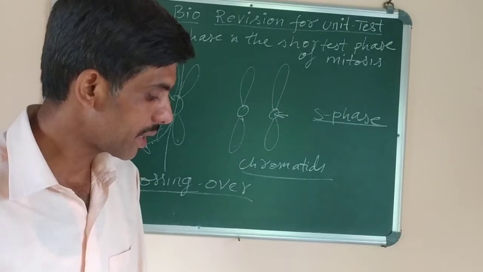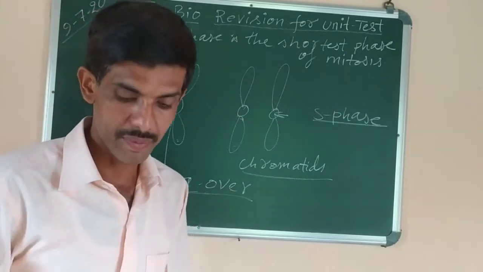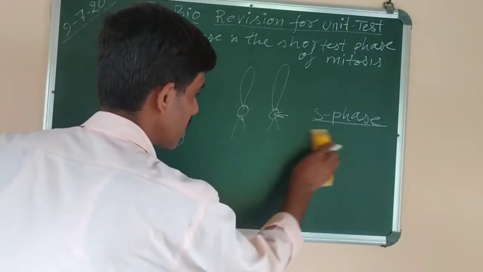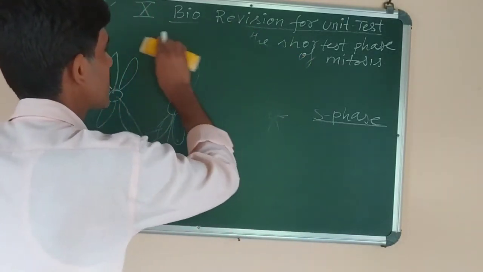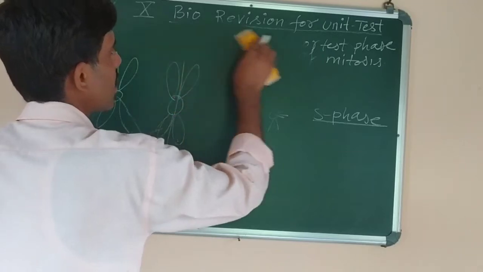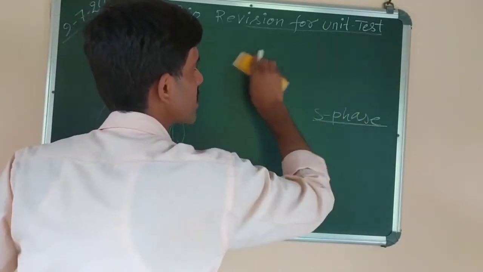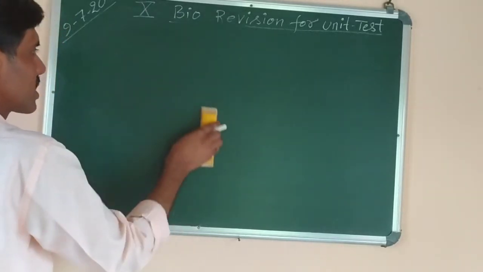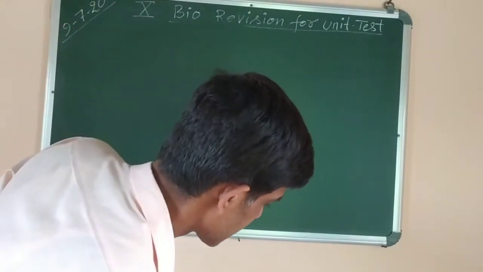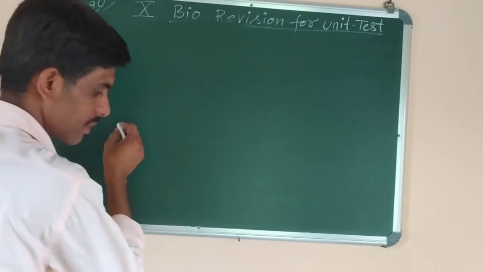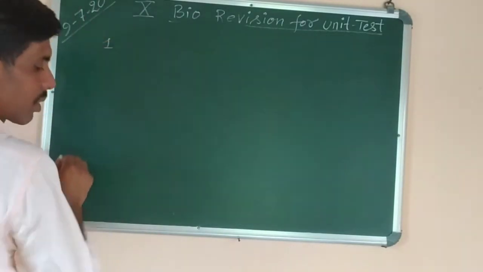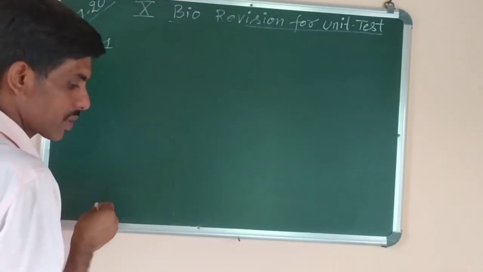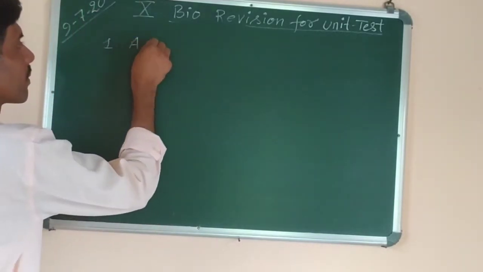Now question number D, there is a set of terms, means certain words are written. You have to find out which one is the odd one. That also you have done in lower classes. Find the odd one out and give reasons. Okay, same like that only. Choose the odd one and write the reason for each. Like number 1. The question is to find the odd one out. What is the question? Number 1, adenine.